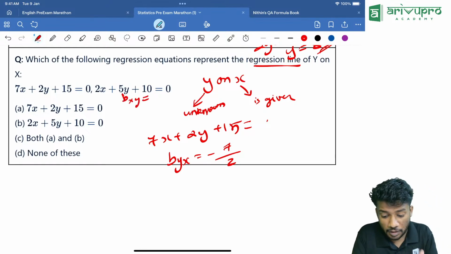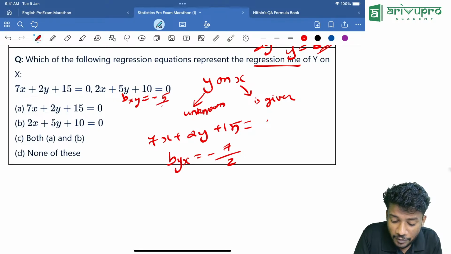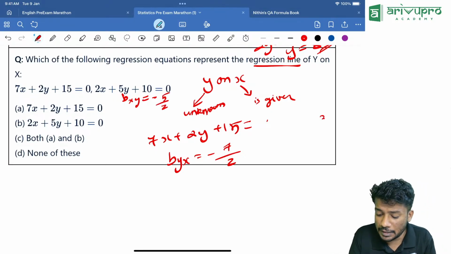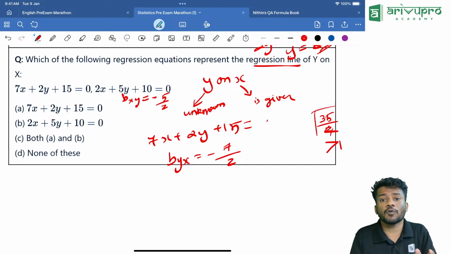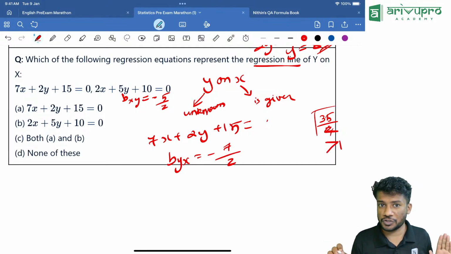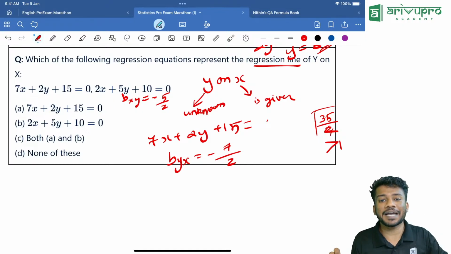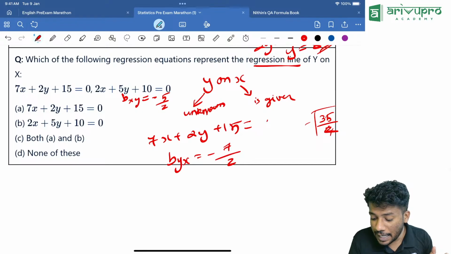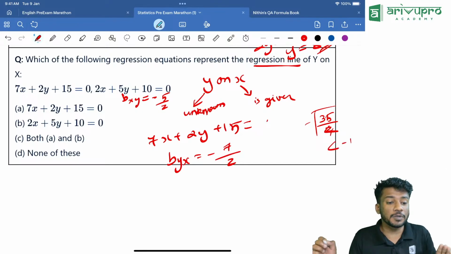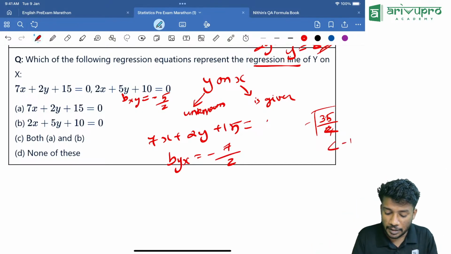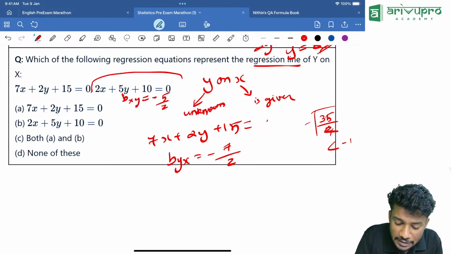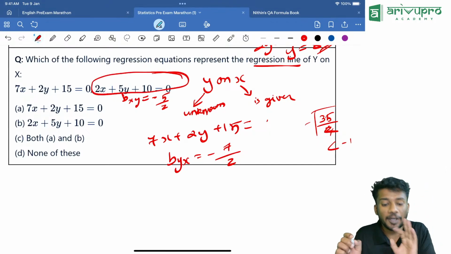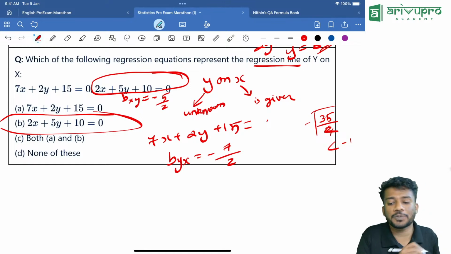Minus coefficient of, who is known? Y is known, divided by 2. If you take the product, it will be 35 divided by 4, root. That is a value greater than 1. That's not possible for us. Our value should be between minus 1 and plus 1. Since it is negative, it will be less than minus 1. That is not possible for us. So we will take the opposite, that means the second line is y on x. Answer is option B. Direct answer.